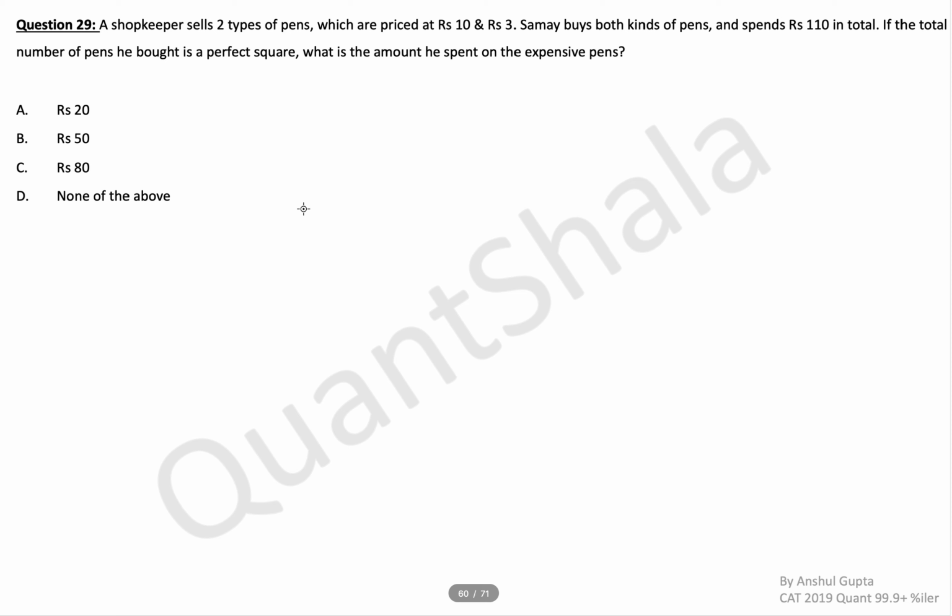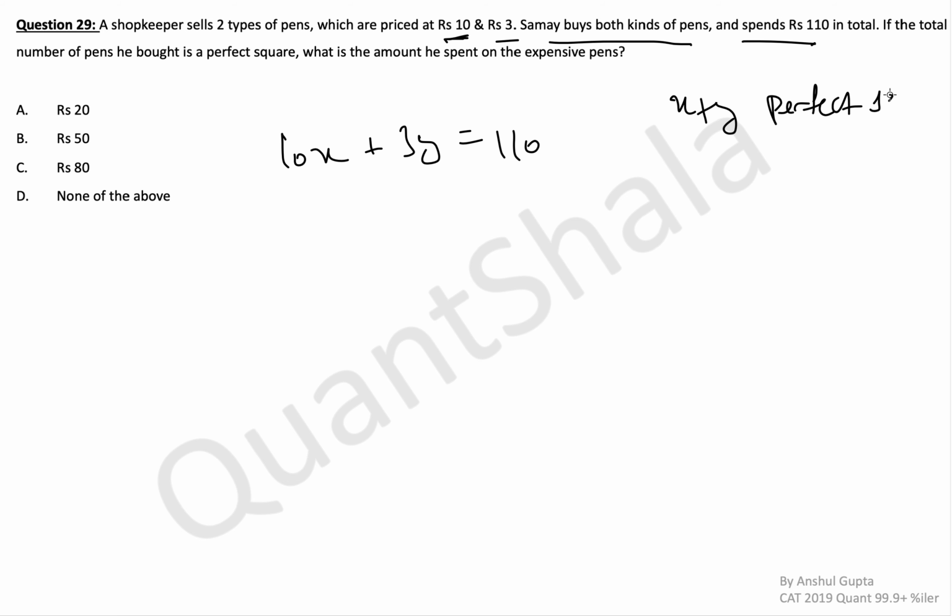Moving to 29th question. The shopkeeper sells two types of pens which are priced at rupees 10 and 3. Samay buys both kinds of pens and spends rupees 110 in total. Let's say he bought x of 10 rupees pens, that means he spends 10x rupees here, 3y rupees on the 3 rupees pens, and total money spent is 110. If the total number of pens he bought is a perfect square, that means x plus y is a perfect square. What is the amount he spent on expensive pens? That means they're asking us for 10x.